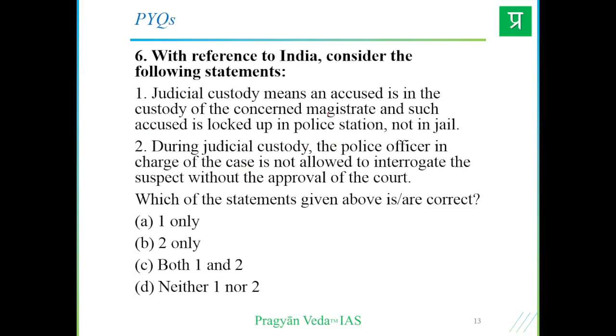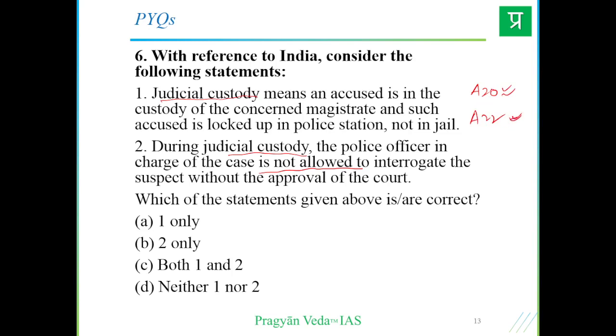Then next question we have, with reference to India, consider the following statements. One, judicial custody means an accused is in the custody of the concerned magistrate and such accused is locked up in a police station. And two, during judicial custody, the police officer in charge of the case is not allowed to interrogate the suspect without approval of the court. This is actually based on Article 20 and 22, if you remember. Article 20 is on conviction and Article 22 is